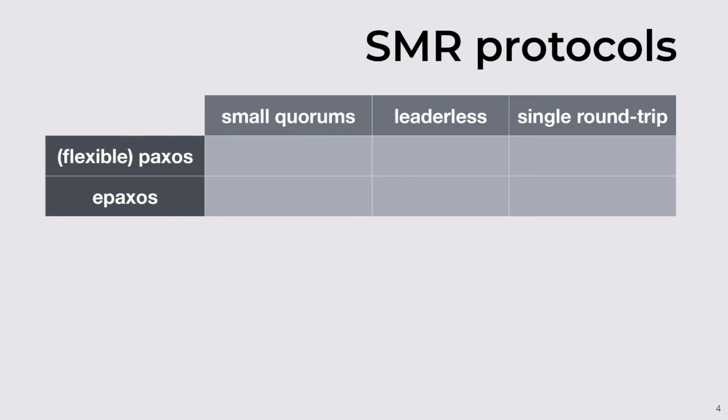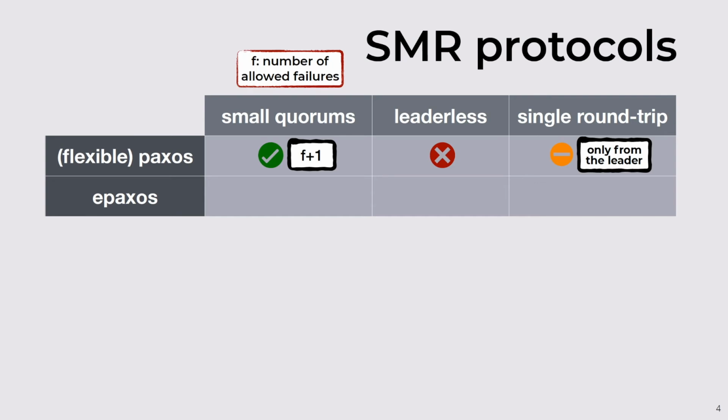Now let's check if existing SMR protocols have these properties or not. Paxos is a leader-based protocol where only f+1 replicas need to be contacted by the leader. However, commands are processed in a single round trip only when the client is collocated with the leader. ePaxos is a leaderless protocol that requires large quorums containing 3/4 of all replicas. In ePaxos, commands are processed in a single round trip only if there are no conflicts, and we say that two commands conflict if, for example, they access the same key in a key-value store.